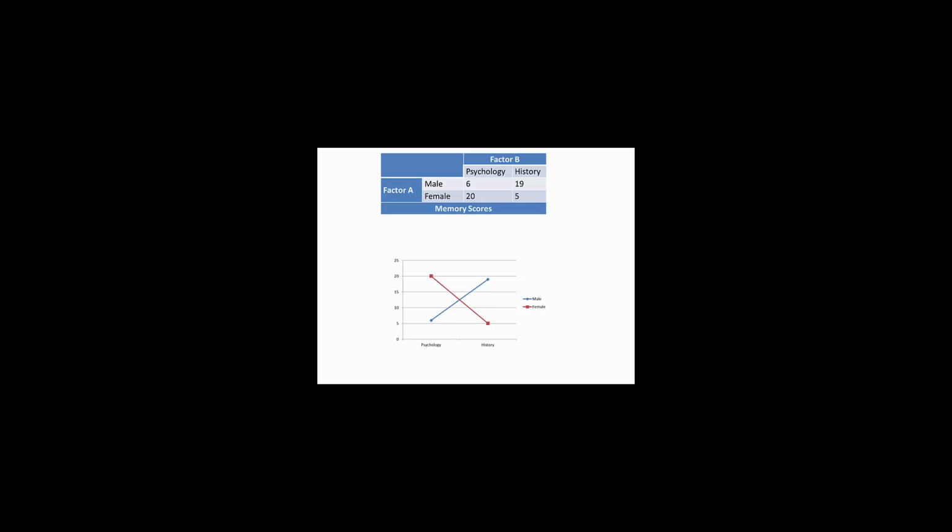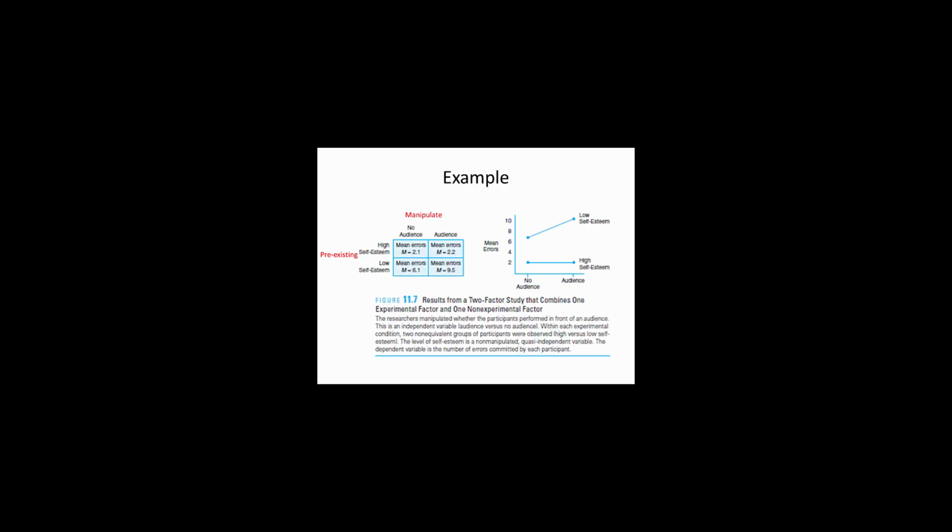For example, if you are comparing male and female from two different departments of psychology and history, none of these factors is experimental. Factor A is gender and factor B is major. And finally, there is a situation when one factor is experimental and the other one is non-experimental. For example, we want to see if it makes a difference if the participants are speaking in front of a large audience or no audience.